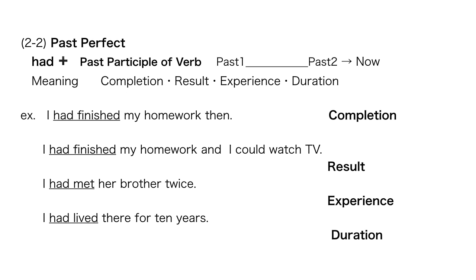Maybe 1990 to 2000. For 10 years, I had lived there. Like that, we cannot cut this time. Also like present perfect. So if we can understand present perfect, it's easier for us to understand past perfect.